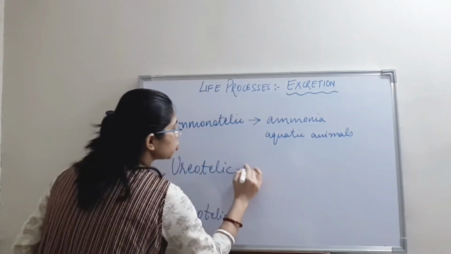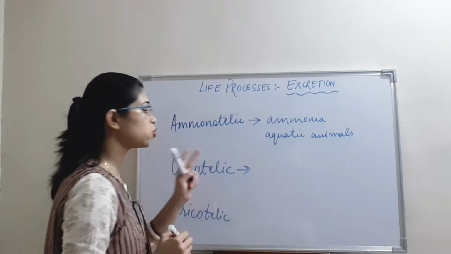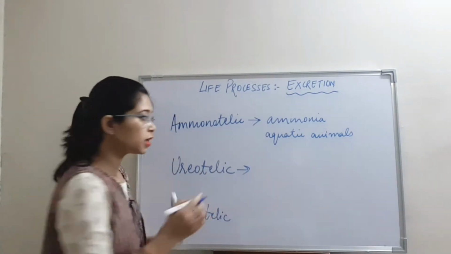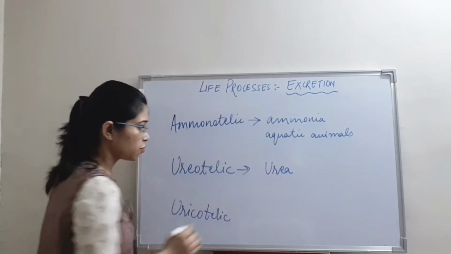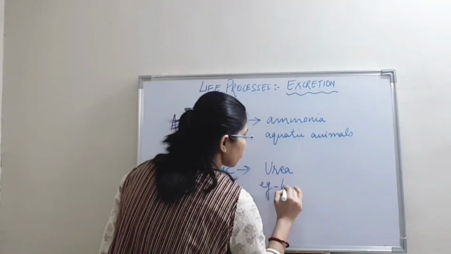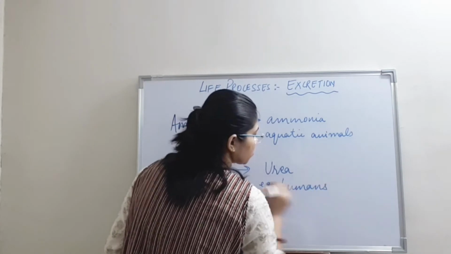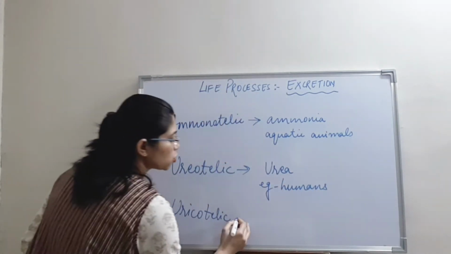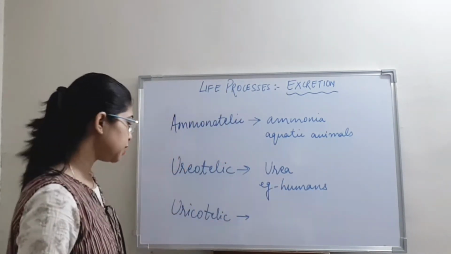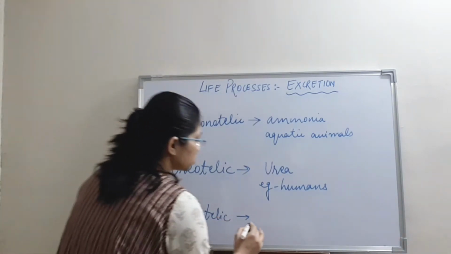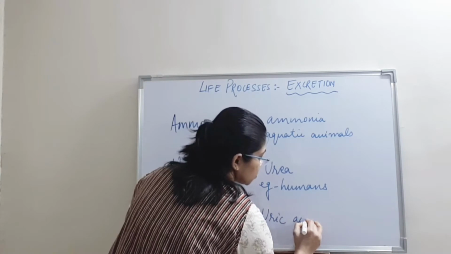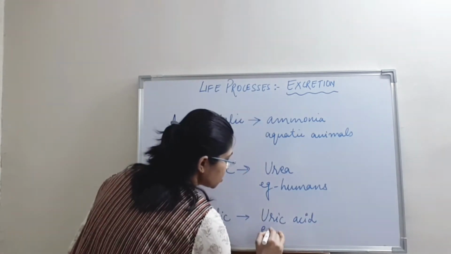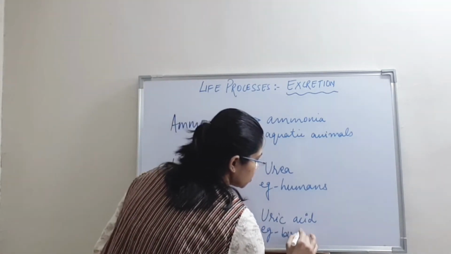The next type is ureotelic. Ureotelic means those organisms who eliminate urea as the basic nitrogenous waste. For example, humans. Uricotelic are those organisms who eliminate uric acid as the main excretory product. The examples can be birds.